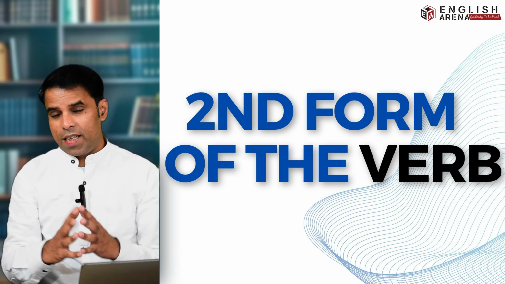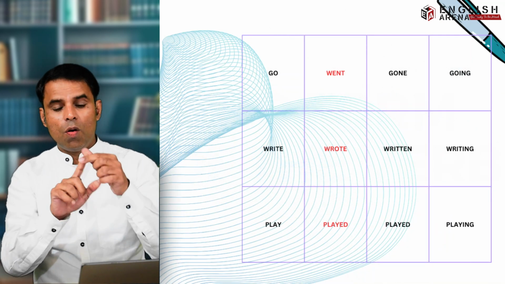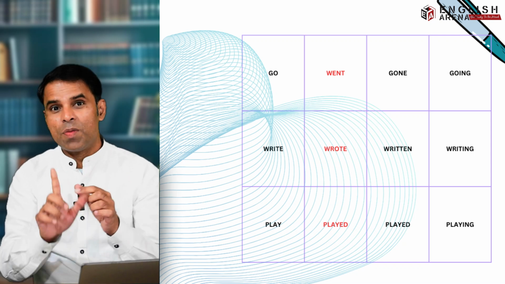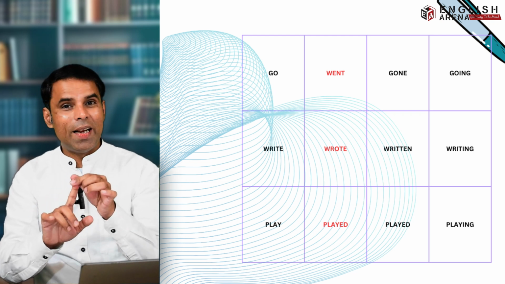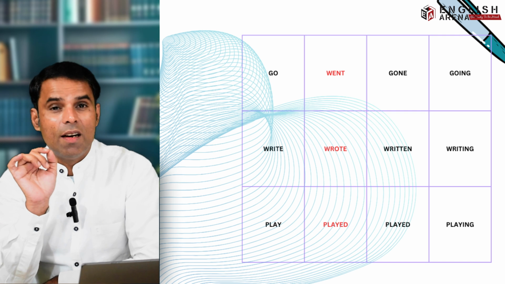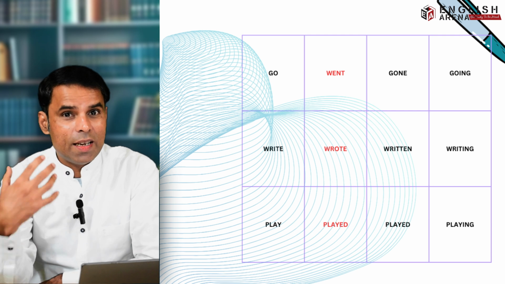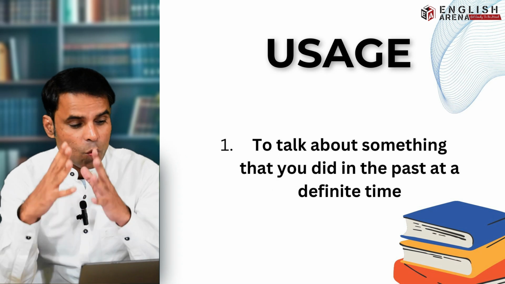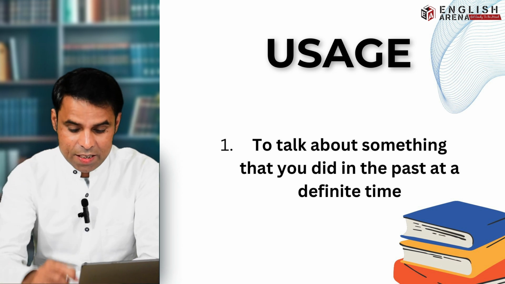Okay, so you know that there are different forms of the verb. What do we use? The second form. For example, go, went, gone, going. So we use went. I went to my office yesterday. Write, wrote, written, writing. We use wrote. Play, played, played, playing. We use played, right? So when it is an affirmative sentence, that means you are saying that you did something or somebody did something. There you use the second form of the verb in past simple tense. And when do we use it? We use past simple tense to talk about all actions that completed at a definite time in the past.